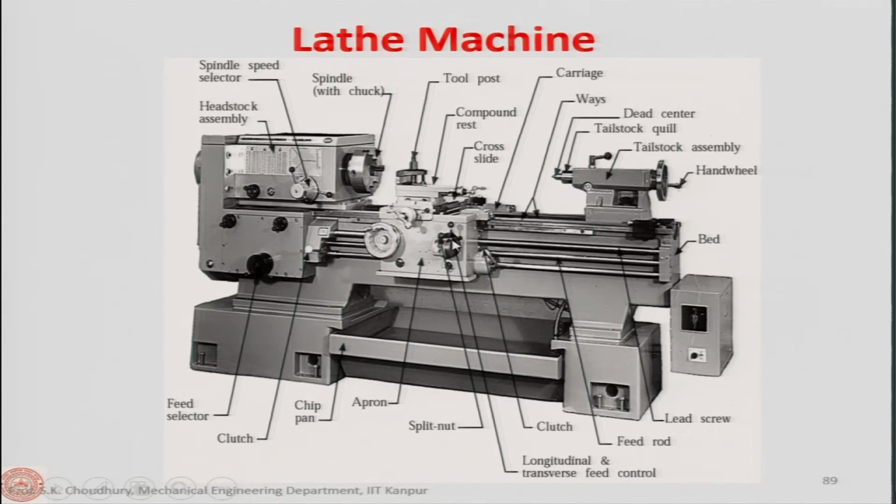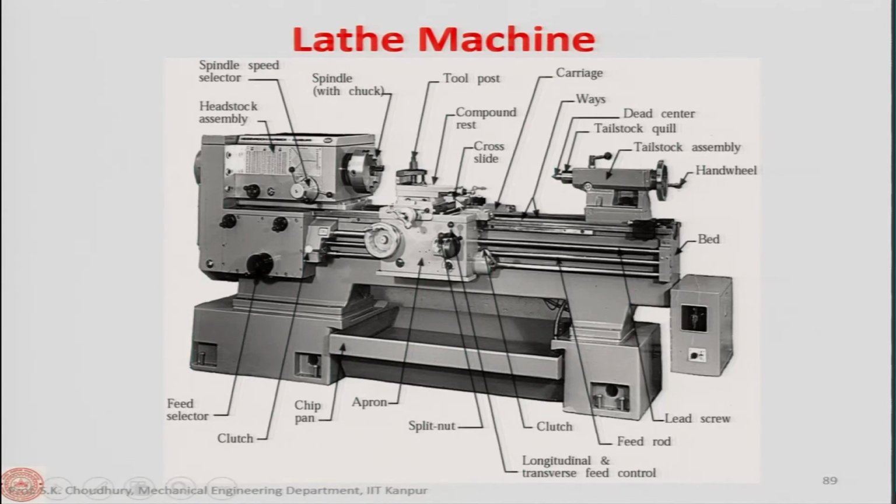These are the handles. Either you rotate this so that you can have the apron moving along with the tool post towards the headstock or towards the tailstock, and by rotating this you can actually give a cross feed. Cross feed is given, as you understand, for the facing operation.